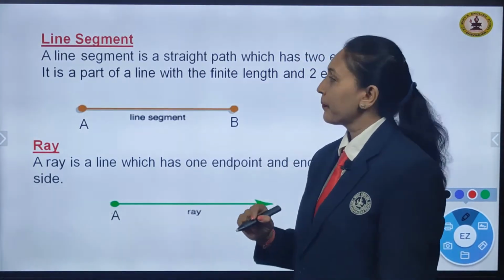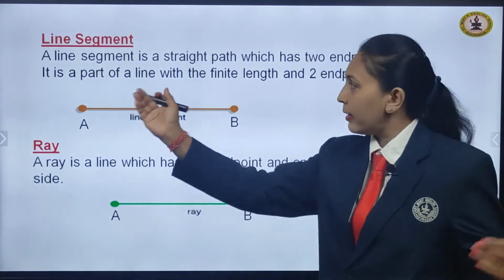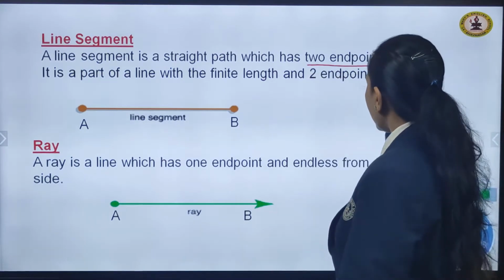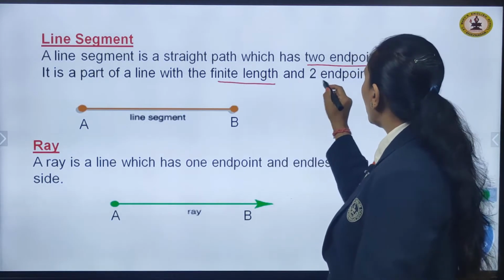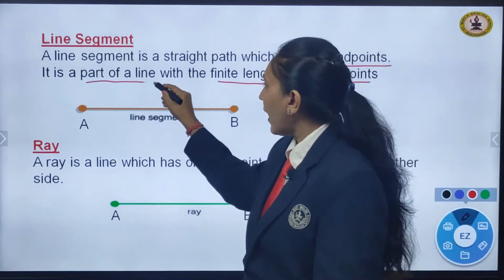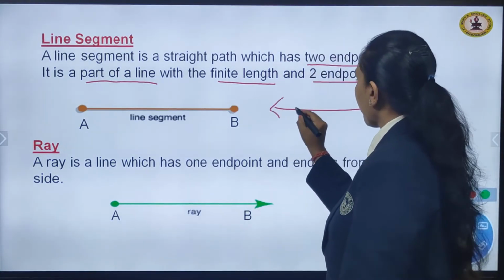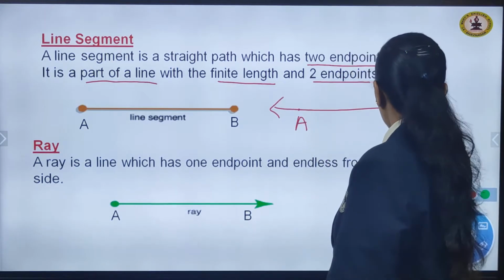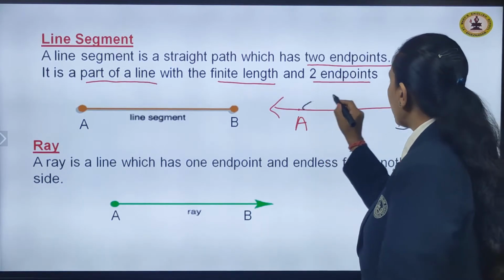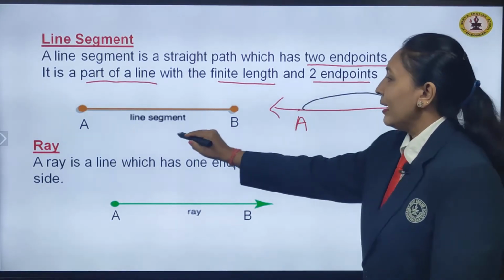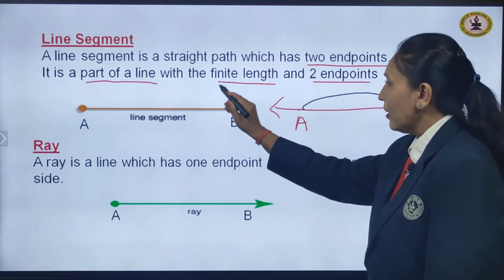Line segment. A line segment is a straight path. This is also a straight path because it is a straight line which has two end points. It is a part of a line with finite length and two end points, children. Okay, it is a part of a line. Suppose I mark this as A and I mark this as B. You can see that this portion here, this is line segment AB. That means it is a part of a line with finite length.